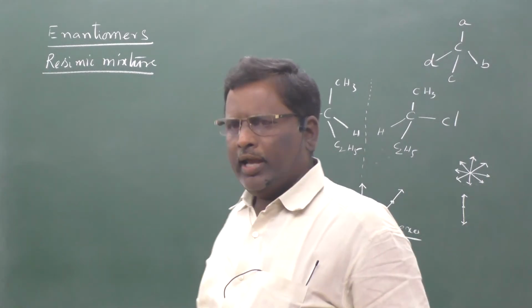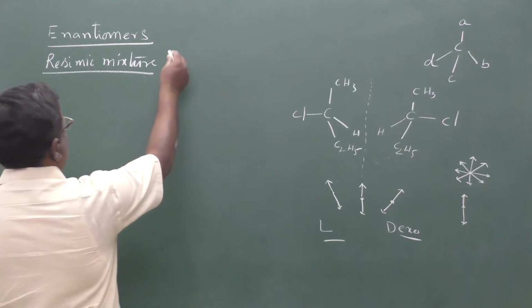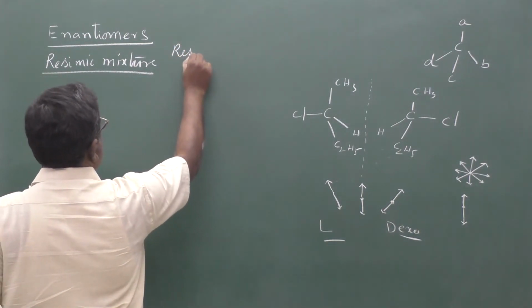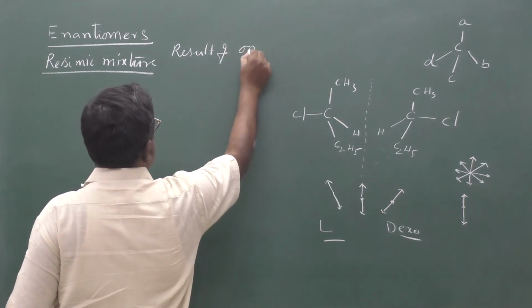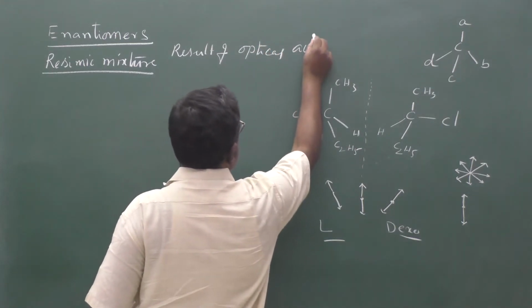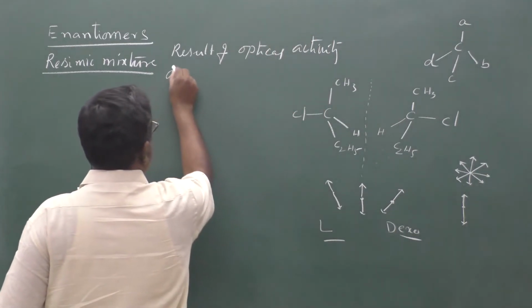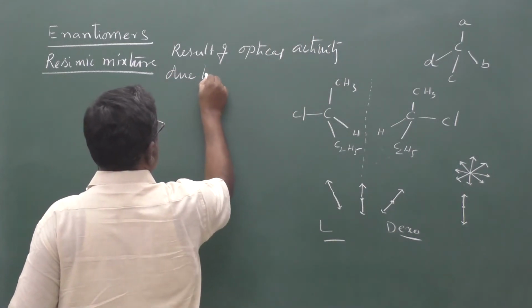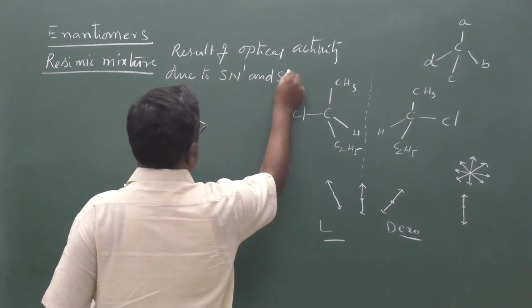Then another important question we can face: the result of optical activity due to SN1 and SN2 mechanisms.